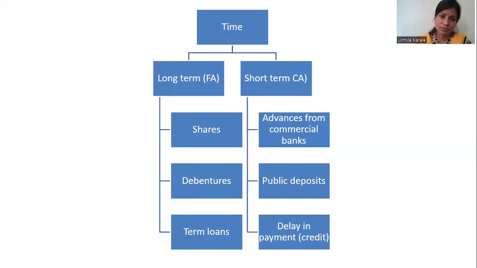Now, based on the time, long-term and short-term sources, this categorization is given. Long-term sources include your shares, equity and preference shares.